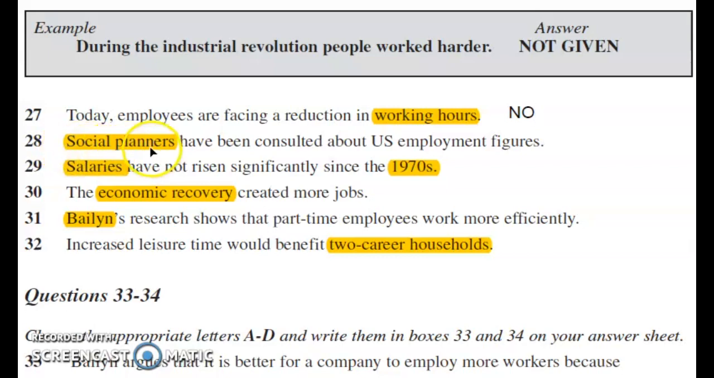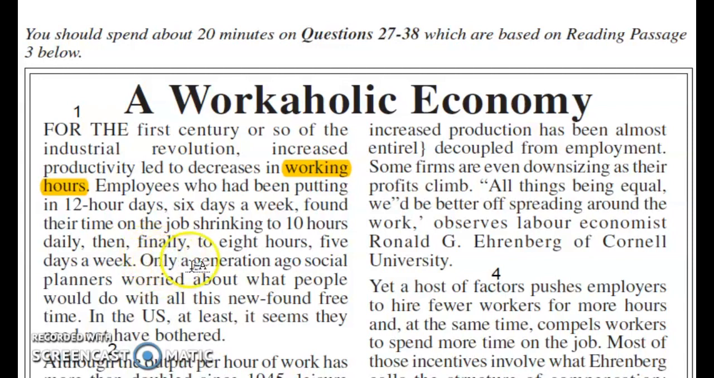28. Social planners. Continue reading the same paragraph. We have our keyword here. 'Only a generation ago, social planners worried about what people would do with all this newfound free time. In the US, at least, it seems they need not have bothered.' This is the only time the reading passage mentions the social planners. From these lines, it is not possible to tell whether social planners have been consulted about US employment or not. So this is definitely not given, and our answer would be not given. Let's put it.